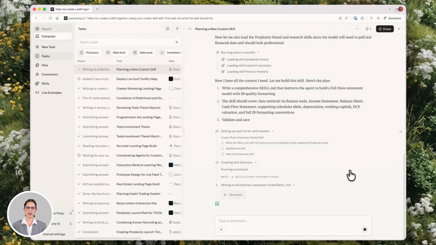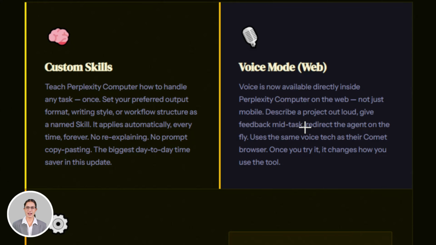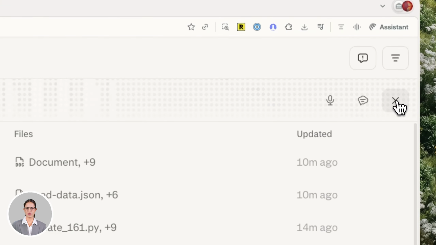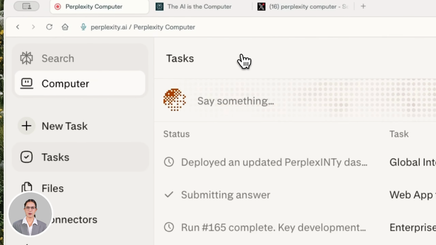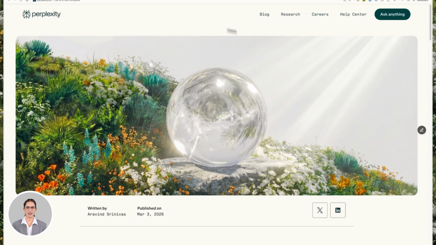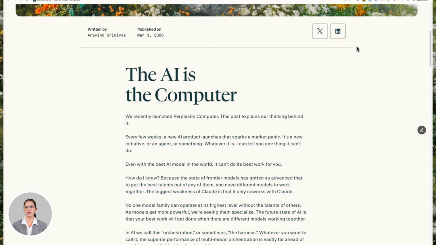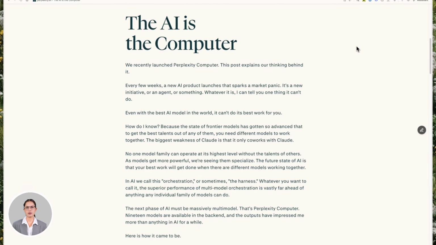Voice mode is now available directly inside Perplexity Computer on web. Describe a project out loud, give feedback mid-task, or redirect the agent on the fly, without typing. It uses the same voice technology as their Comet browser. Useful if you think faster out loud or if you're multitasking while running a research or automation task. You're not locked to the keyboard. Talk to it in real time. Once you try it, it changes how you use the tool.